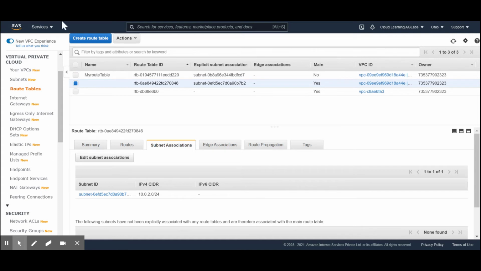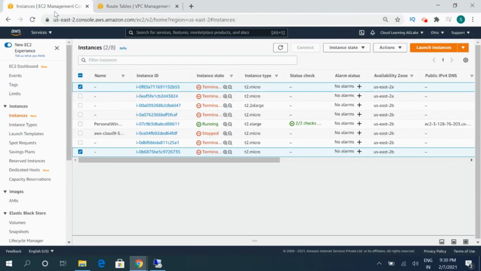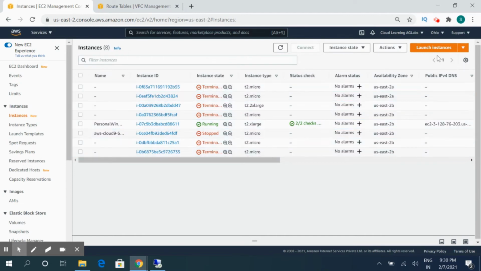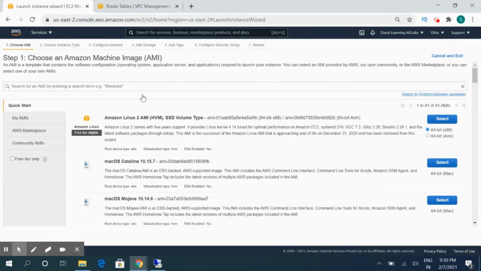So now what we will do is we will create 2 instances. Now we will create 2 different instances in 2 different availability zones, so that we will have one private server and the other one will be the public server.